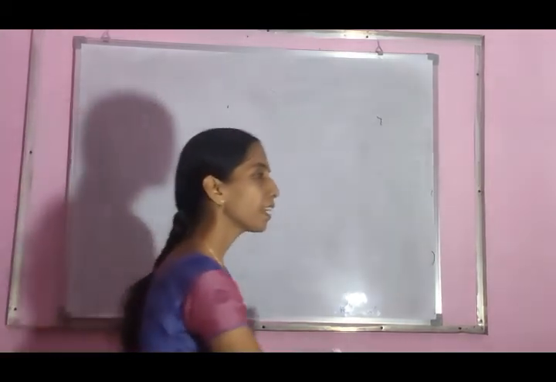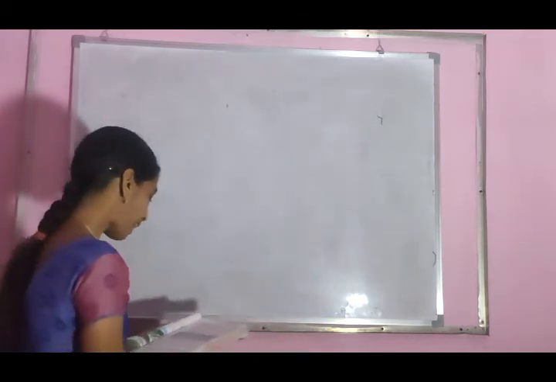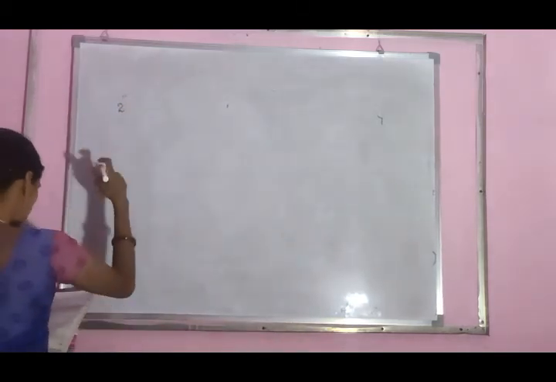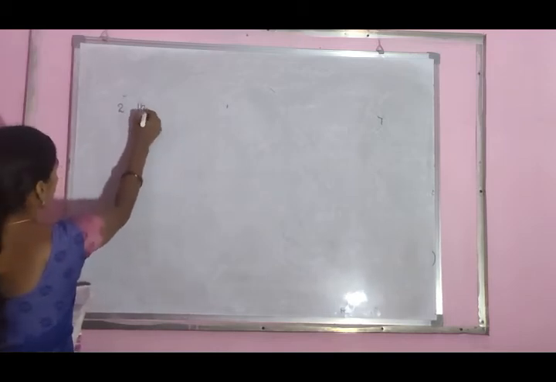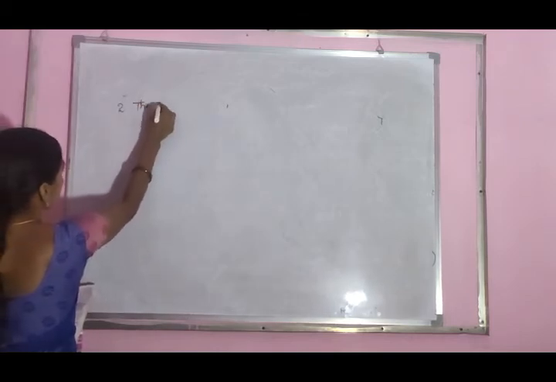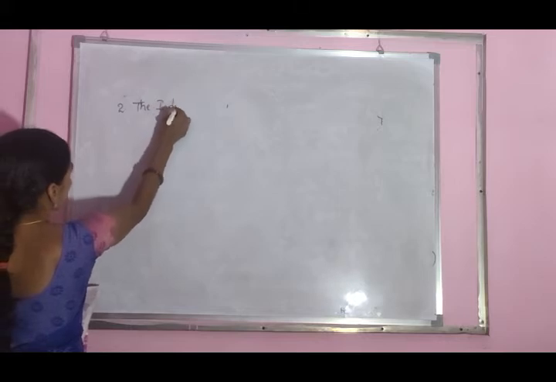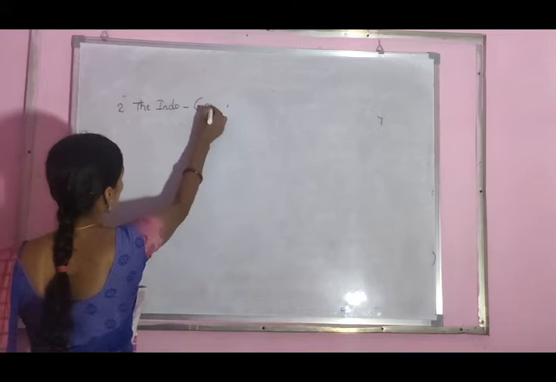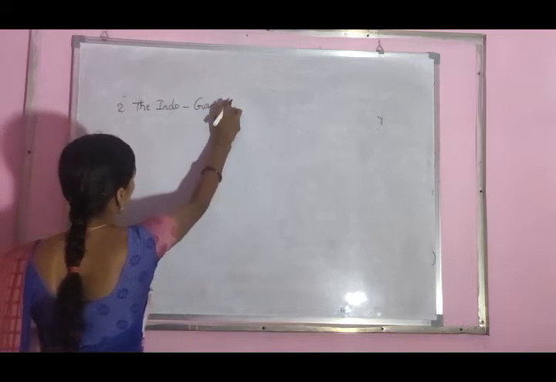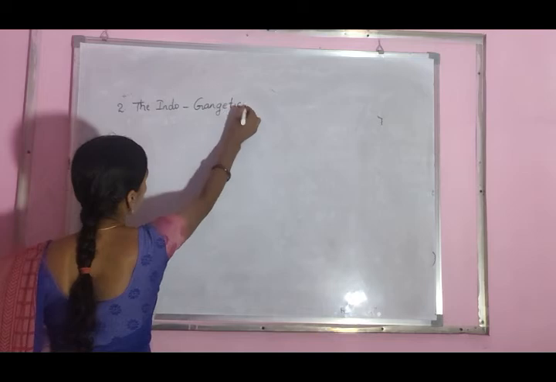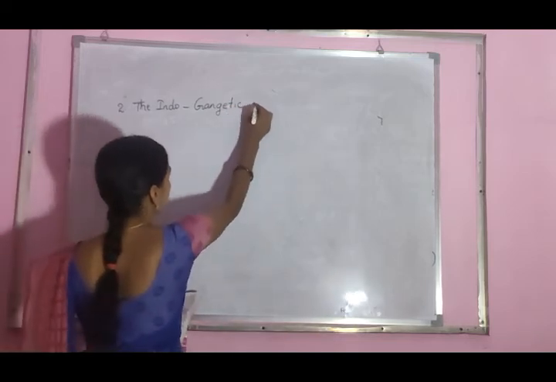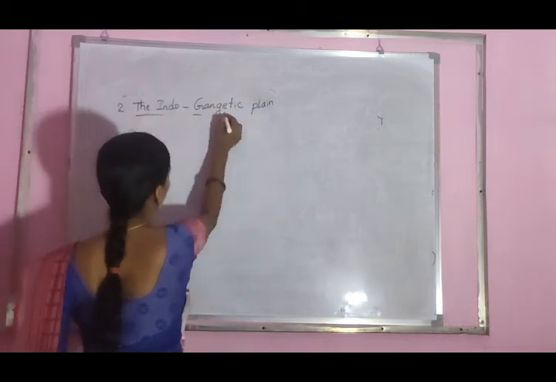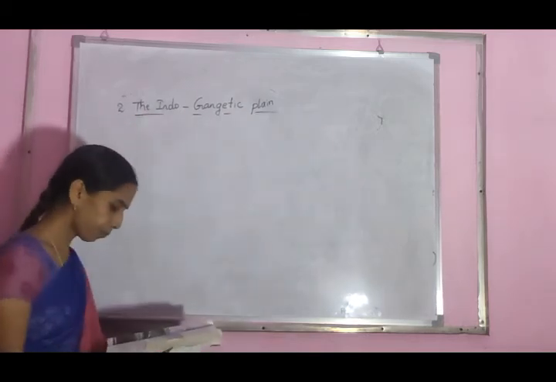Next, the second major division: the Indo-Gangetic Plain. What is the second major division? The Indo-Gangetic Plain.